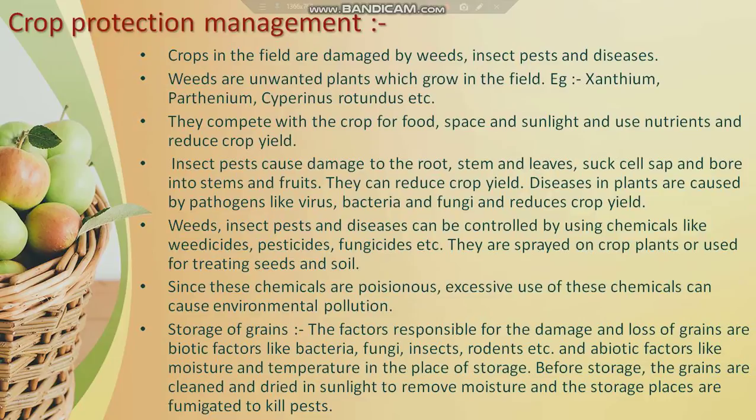Coming to storage of grains, once the crops have been harvested, they have to be dried completely in order to remove the moisture content, because the moisture content will allow the growth of fungus and other microorganisms in them. And a large amount of grain can be stored in large containers called silos, whereas if the grains are going to be stored in a godown, certain precautionary measures have to be taken to make sure that the godowns are clean and sterile, and then only the crops can be stored, so that they can be stored for a longer period of time.